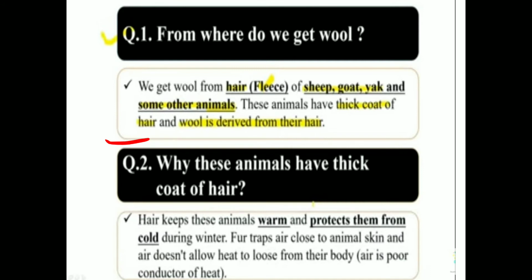The thick coat of hair protects them from the chilly cold in winter. The thick coat of fur traps air, and hair is a poor conductor of heat. So this hair does not allow heat to be lost from their body, and keeps the animals warm.